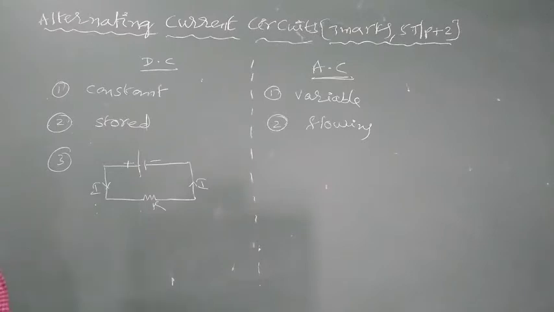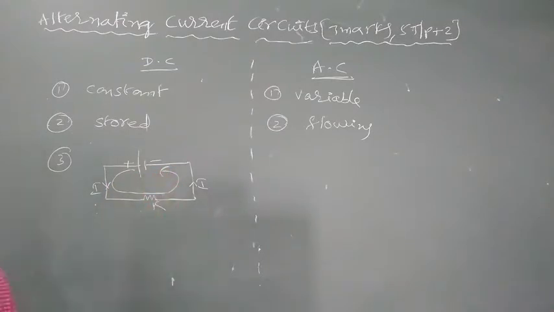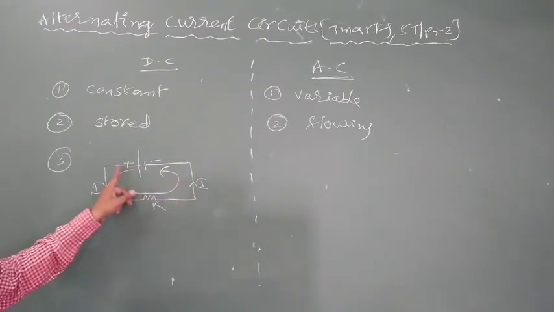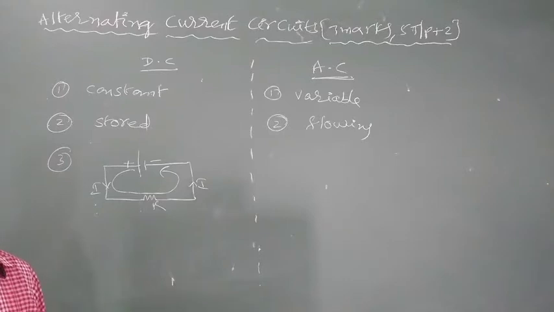Why is DC also called constant current? Every time the direction of current remains the same. Current always passes from the positive polarity of the battery to the negative polarity, so we show the direction of current from positive to negative. Every time the direction of current is the same and the magnitude of the current is also the same.